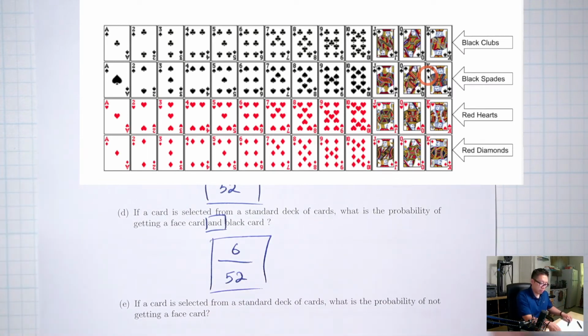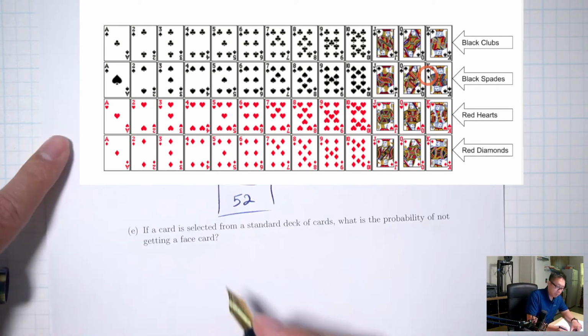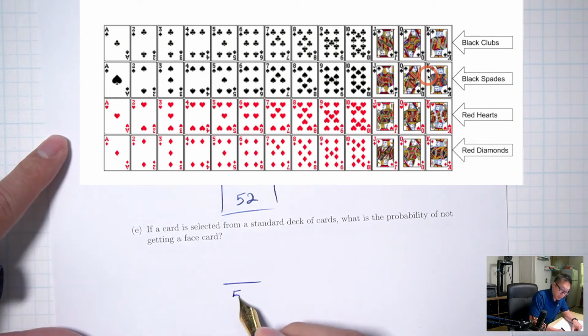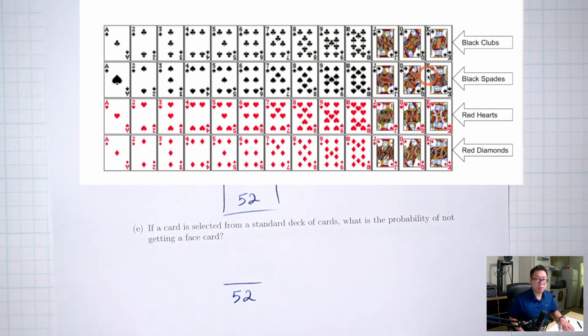Part E. If a card is selected from a standard deck of cards, what's the probability of not getting a face card? Bottom is going to be 52 as usual. Not face cards, so how many not face cards? Not face cards would be 1 through 10, 1 through 10, 1 through 10, 1 through 10. So 1 through 10 on all the rows. So 1 through 10 times 4, 40.